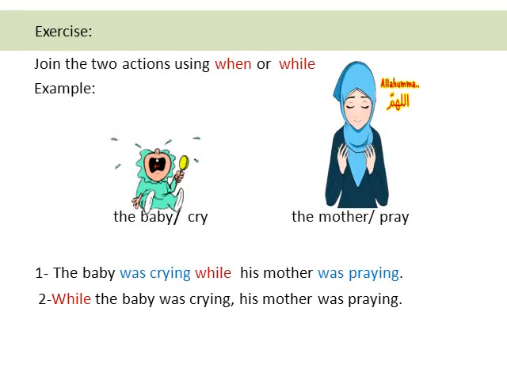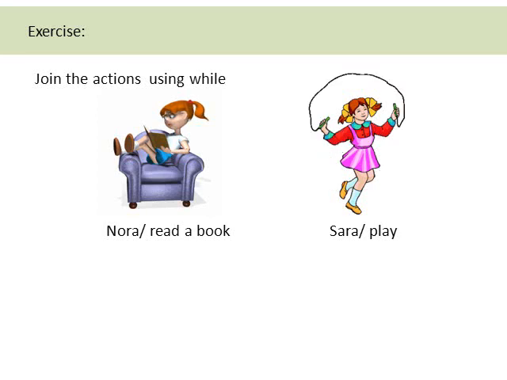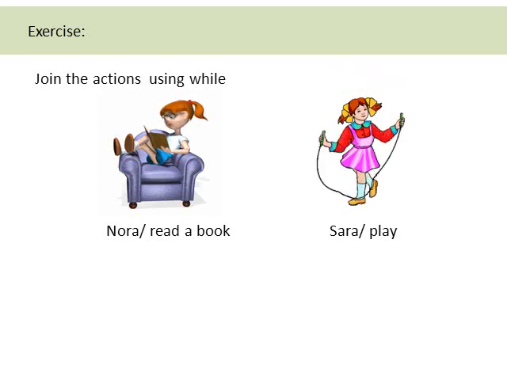Now join the two actions using when or while. Example: the baby cry, the mother pray. The baby was crying while his mother was praying. Or while the baby was crying, his mother was praying. Join the actions with while.